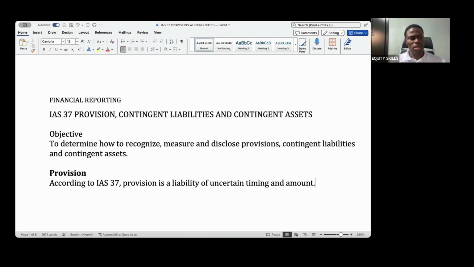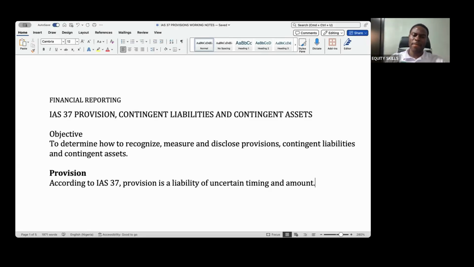Then it requires a lot of care and judgment to determine how to put it in your books. So it's a real issue for us accountants. And it's really a loophole, which you would understand better as we move on.